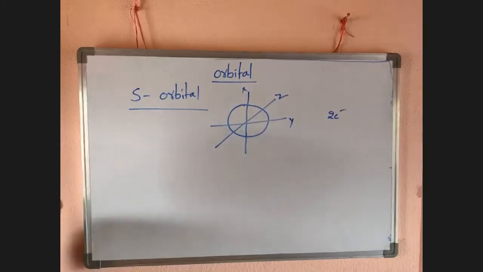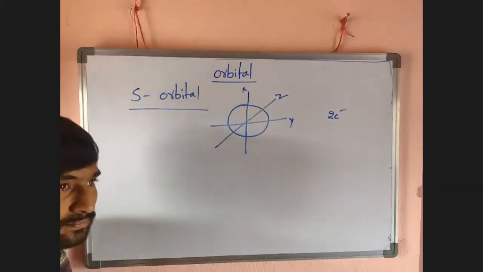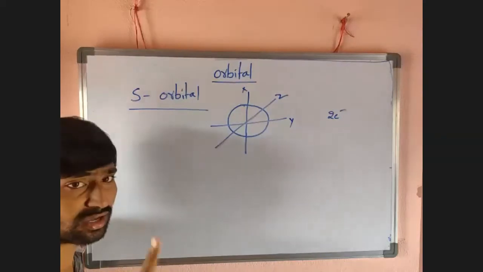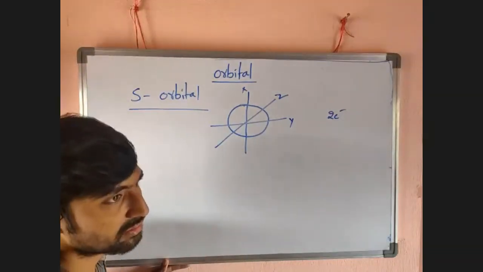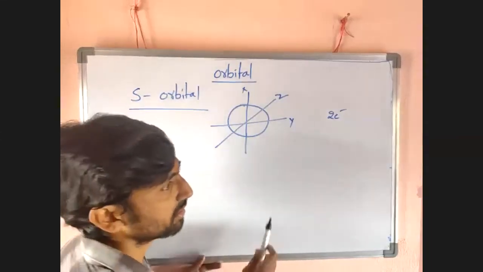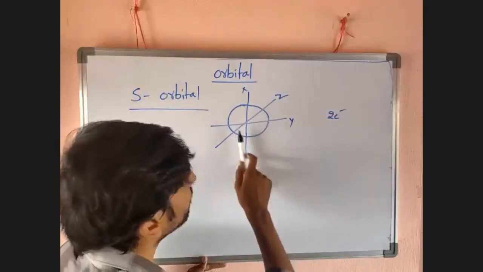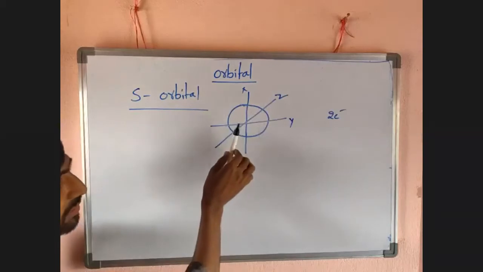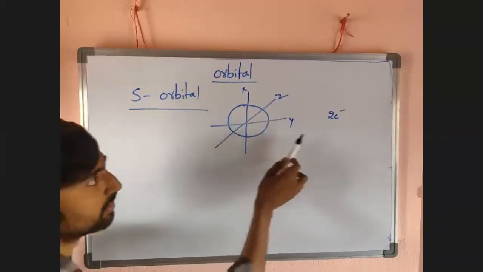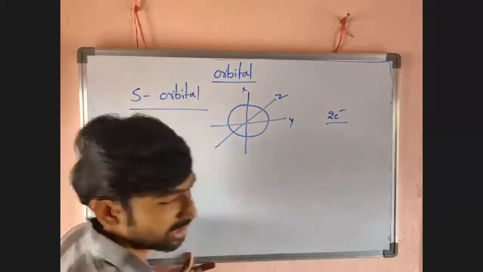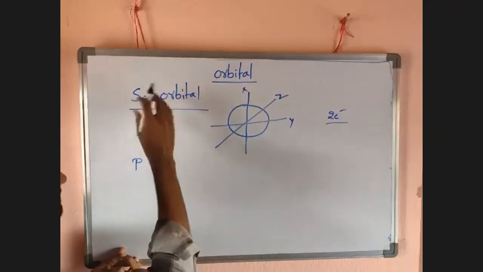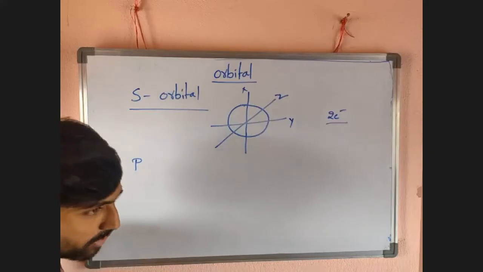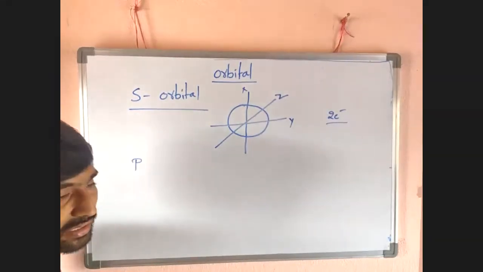So the s orbital is only one. The shape of the s orbital is spherical. Electrons in the s orbital are equally distributed. So with a spherical shape, it can accommodate 2 electrons. Well known. Further information on the s orbital we will discuss in this class in another question.